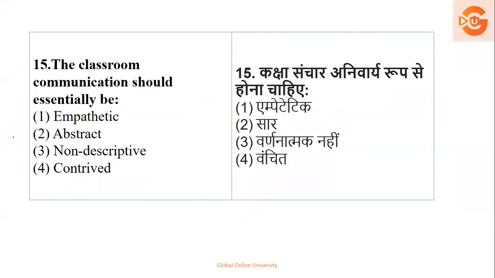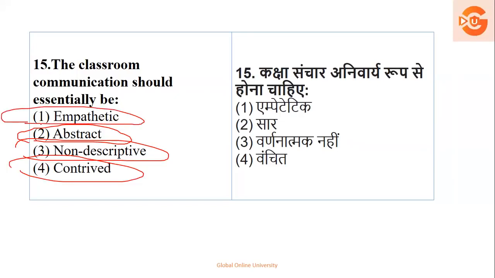Next question, the classroom communication should be essentially. Classroom communication कैसे होना चाहिए? Okay, when we are talking about classroom communication, abstract, in short, नहीं. Non-descriptive, definitely not. Contrived, it's not. It means that these are all negative qualities. तो क्लासरूम कम्युनिकेशन हमेशा कैसे होना चाहिए?